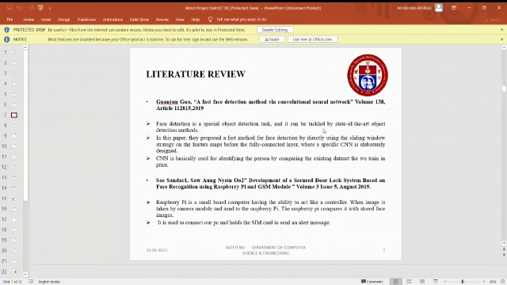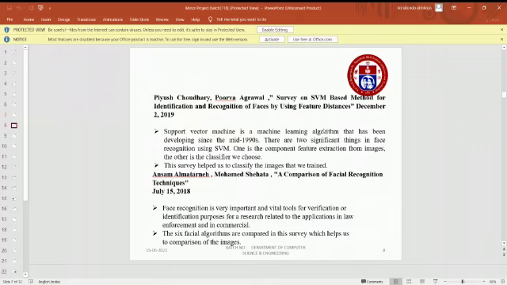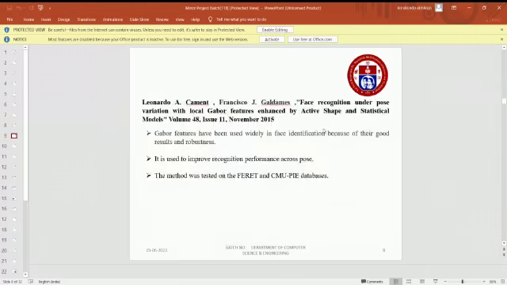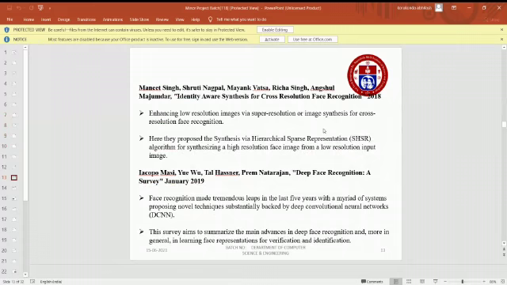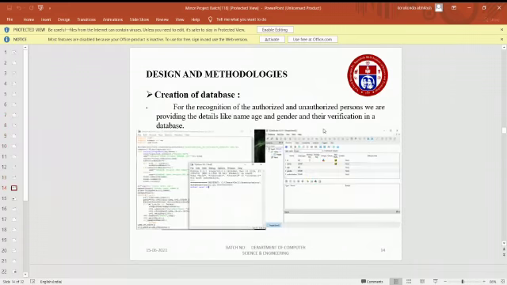Literature review. Here you can see the literature review. We did the study of this literature review through the previous existing projects. Here you can see every single project.